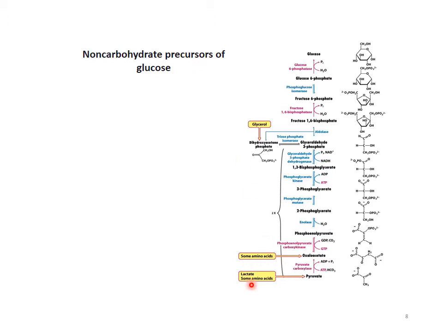So what are the substrates? Number 1 is lactate, number 2 is some amino acids, number 3 is glycerol, number 4 is pyruvate. Amino acid, lactate, pyruvate and glycerol. These 4 we have seen here only. So they all produce glucose.